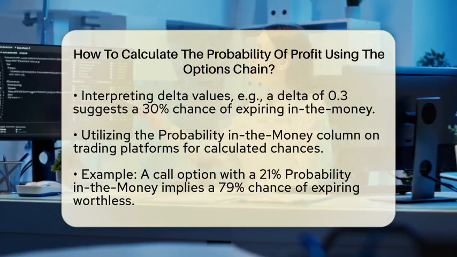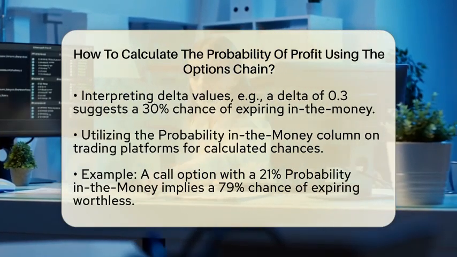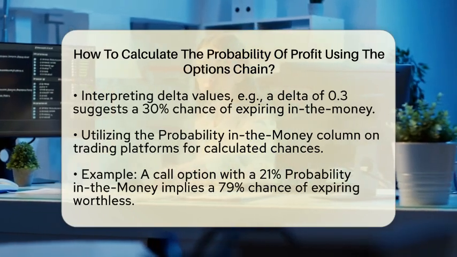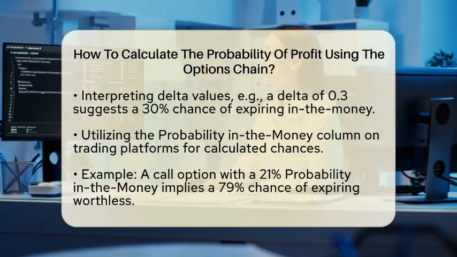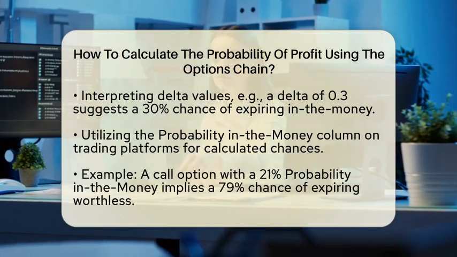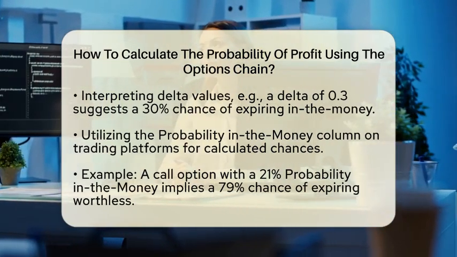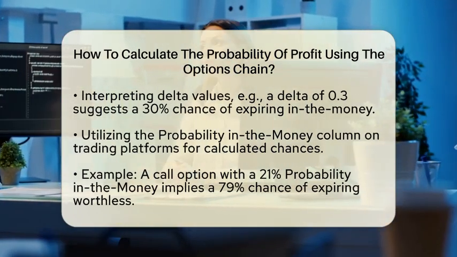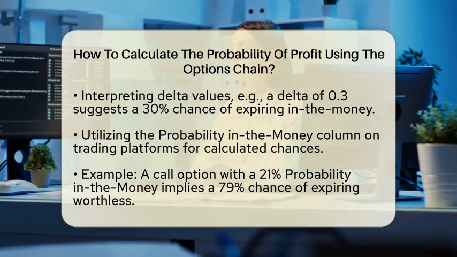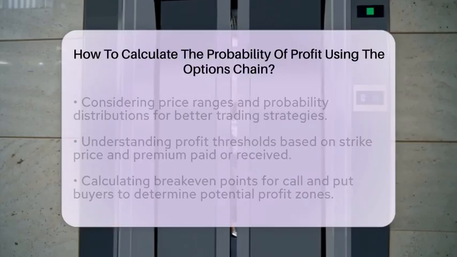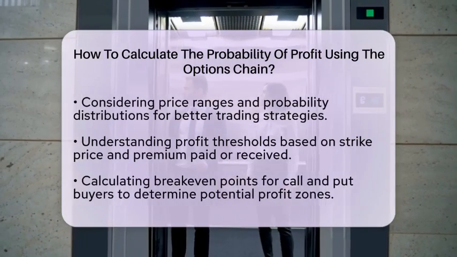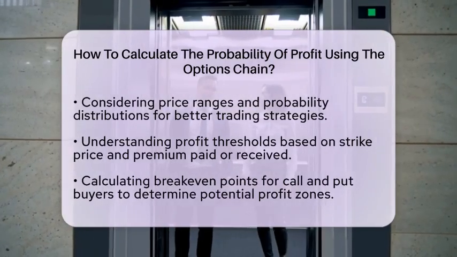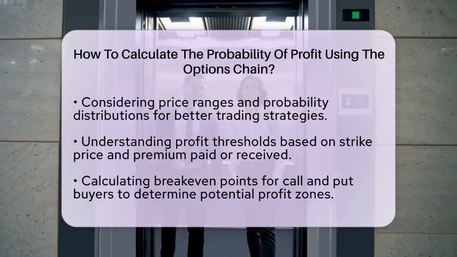Another important aspect is to consider the range of prices and the probability distribution. Some platforms provide advanced views that show the likelihood of the underlying stock staying within certain price ranges by expiration. For example, you might see a 37% chance that the stock stays between two specific strike prices. This information is useful for traders who want to understand the likelihood of profit for spread strategies or defined risk trades.